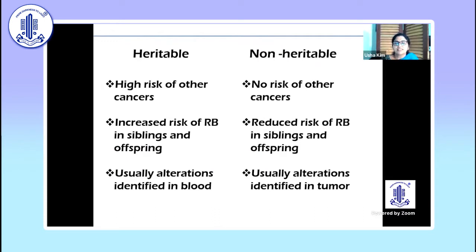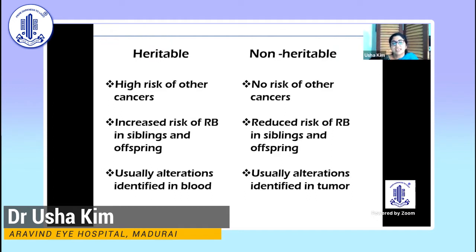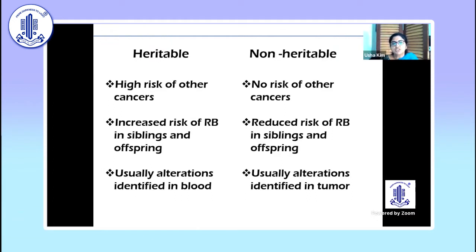Now, I think we'll have to shift our focus to heritable versus non-heritable, and unilateral versus bilateral. Heritable retinoblastoma has a high risk of other cancers and increased risk of RB in siblings and offspring. Usually, alterations are identified in blood. The non-heritable entity has no risk of other cancers, reduced risk of RB in siblings and offspring, and usually alterations are identified only in the tumor.